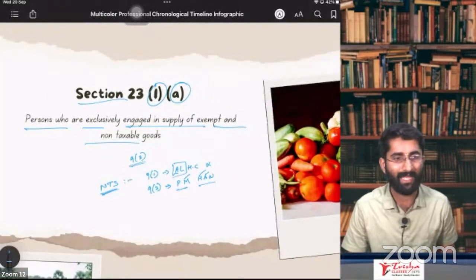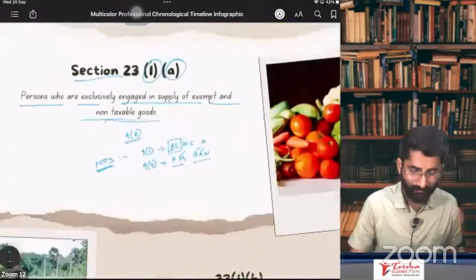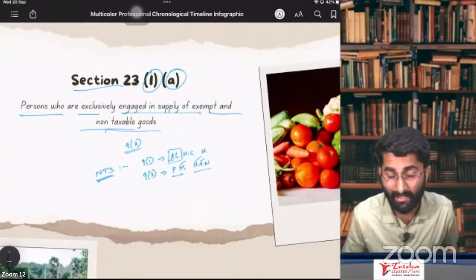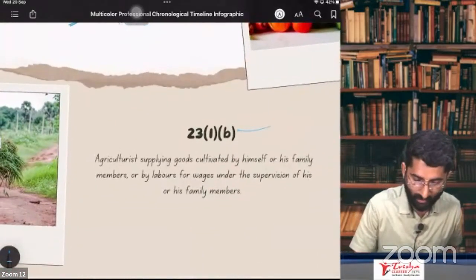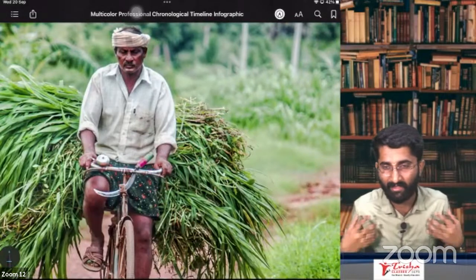Supply for exempt and non-taxable goods is under section number 23, subsection 1, clause A. Section number 23, subsection 1, clause B. Can you see this guy here? Who is this guy? My favorite guy, farmer.